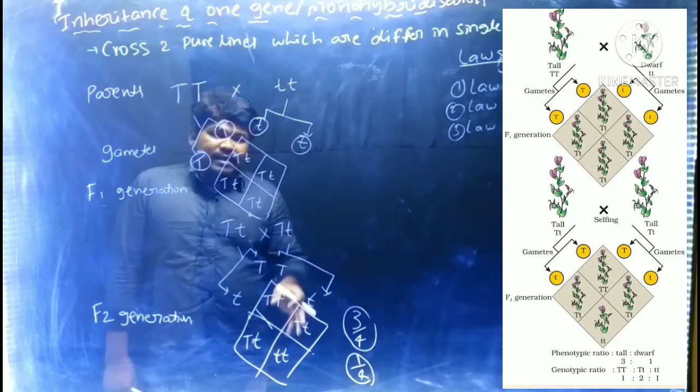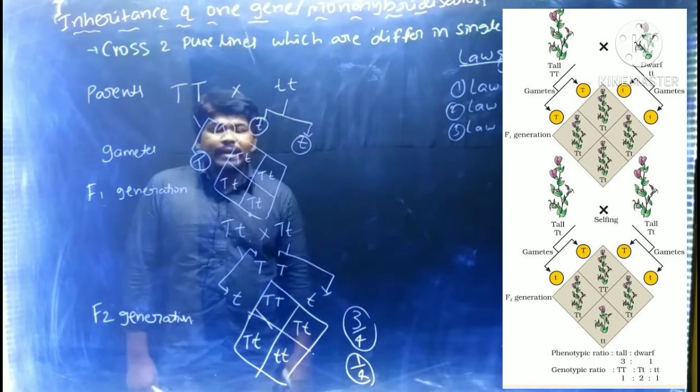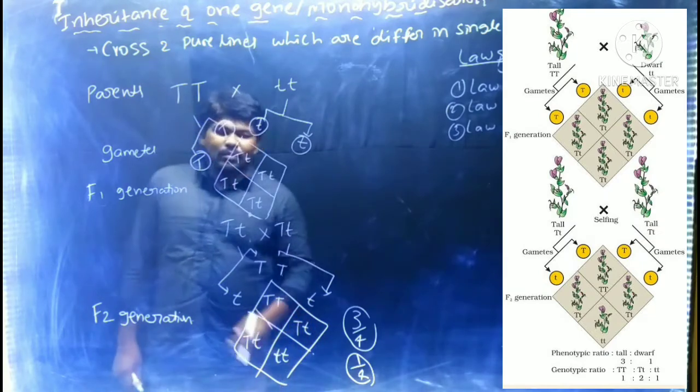Here again, in the F2 generation, he observed the appearance of both parental characters. Okay, this is the monohybrid cross.